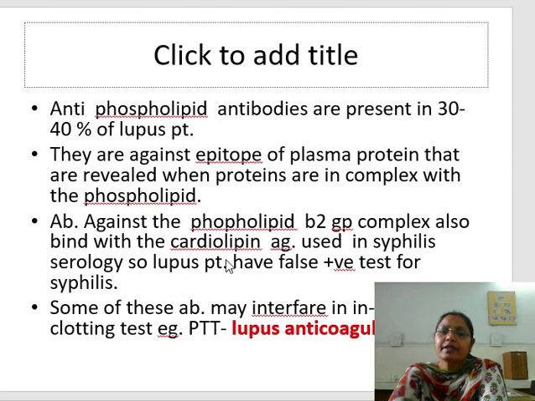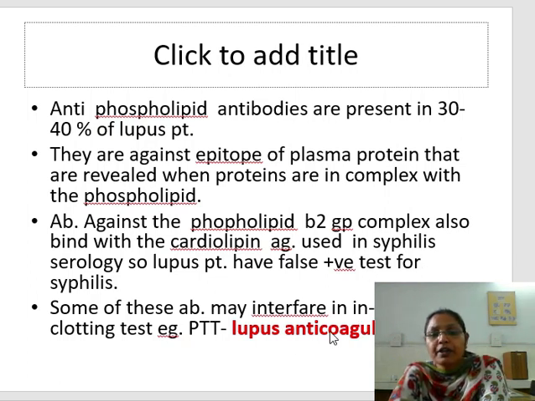So the antibody against the phospholipid beta 2 glycoprotein complex also binds with the cardiolipin antigen, which is used in syphilis serology. So lupus patients give a false positive test for syphilis because of this similarity only.